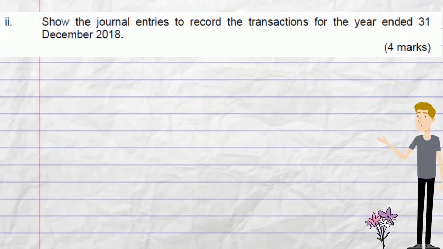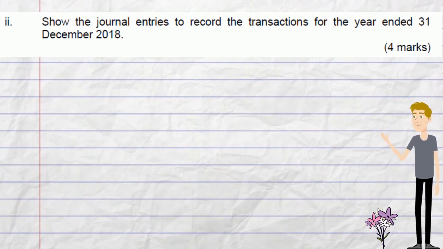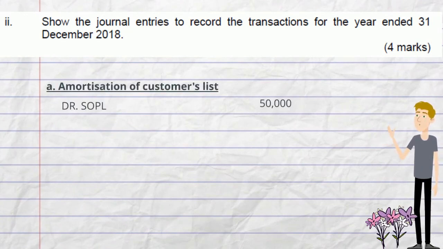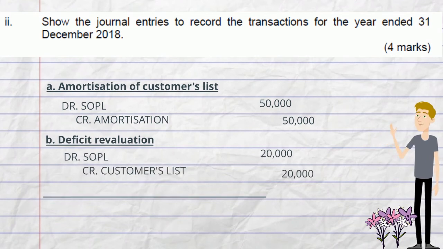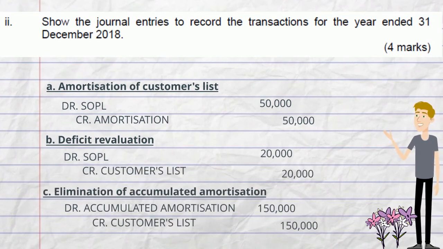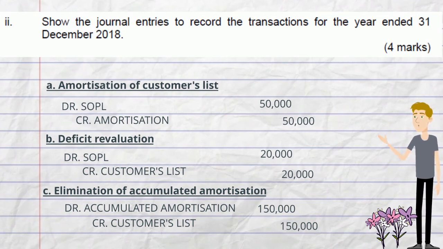Next, we will go to number 2. Journal entry for amortization of customer's list. Debit SOPL, credit amortization 50,000. Next, deficit revaluation, debit SOPL, credit customer's list 20,000. Lastly, elimination of accumulated amortization, debit accumulated amortization, credit customer's list 150,000. Thank you.